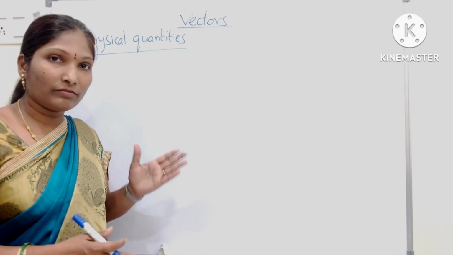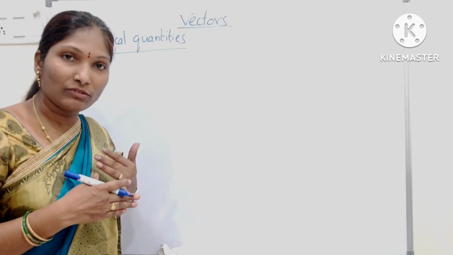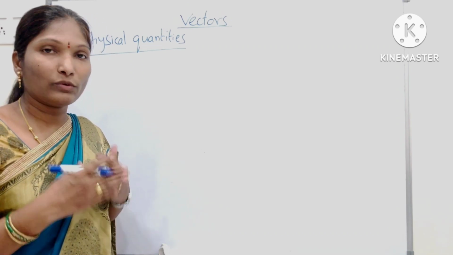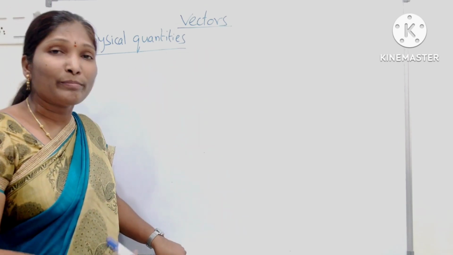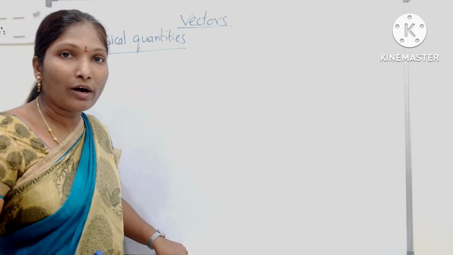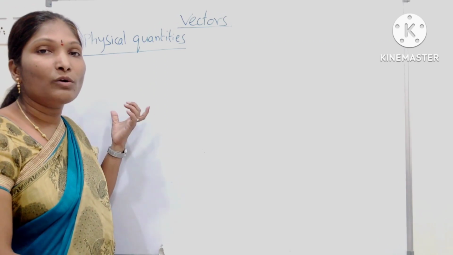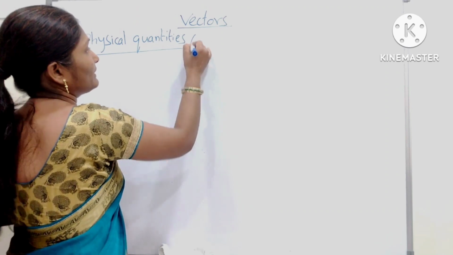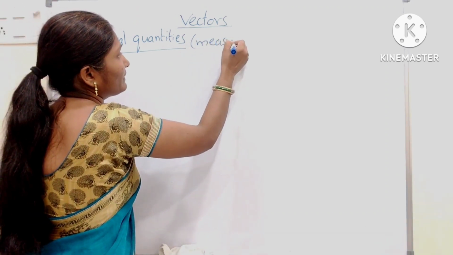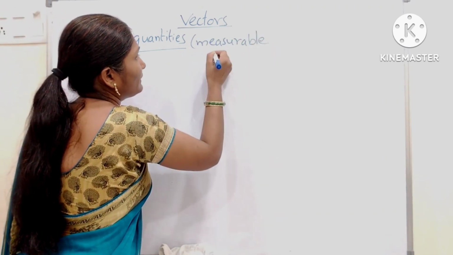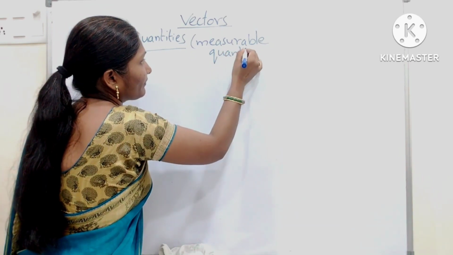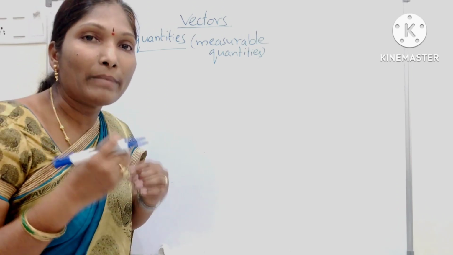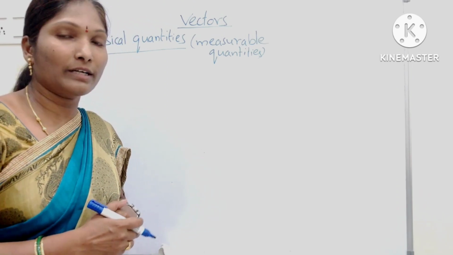In this video, we are going to discuss what is a vector, how to represent vectors, and what are the types of vectors. First, what is a vector? Before knowing about vectors, we should know about physical quantities. What are physical quantities? Physical quantities are nothing but measurable quantities. That means the quantities which can be measured are called physical quantities.